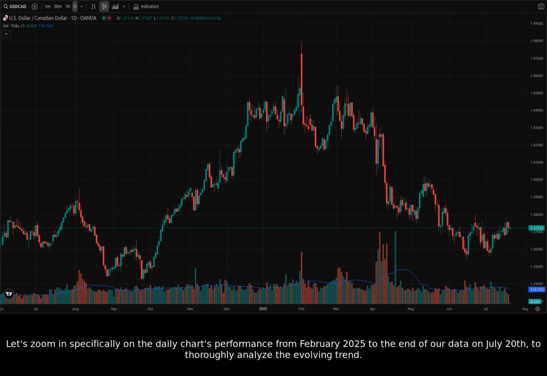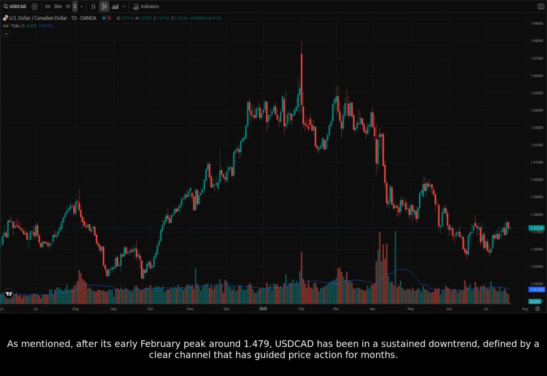Let's zoom in specifically on the daily chart's performance from February 2025 to the end of our data on July 20th to thoroughly analyze the evolving trend. As mentioned, after its early February peak around 1.479, USDCAD has been in a sustained downtrend, defined by a clear channel that has guided price action for months.